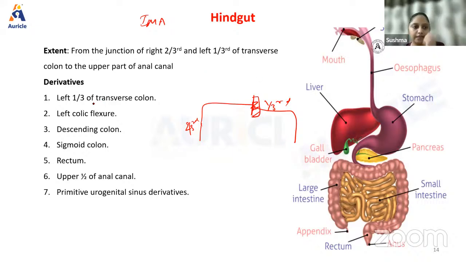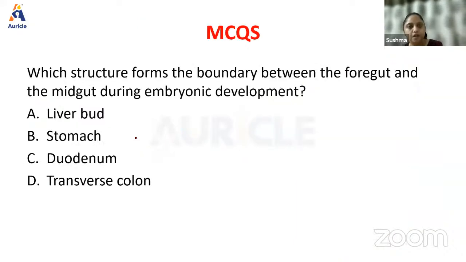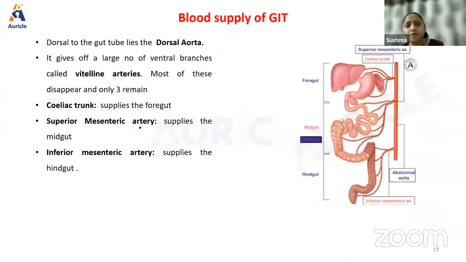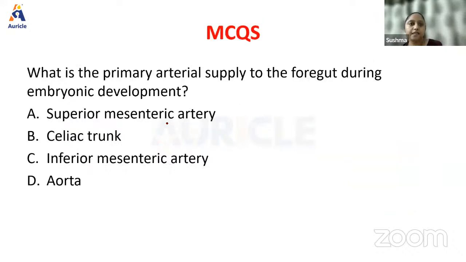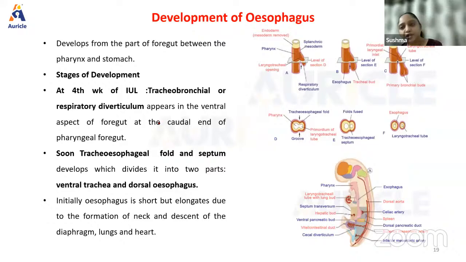All right. Now these are all the different derivatives of the hindgut. Now we've already done this. Celiac trunk supplies foregut, superior mesenteric artery supplies midgut, inferior mesenteric artery supplies the hindgut. All right. Next, esophageal development.